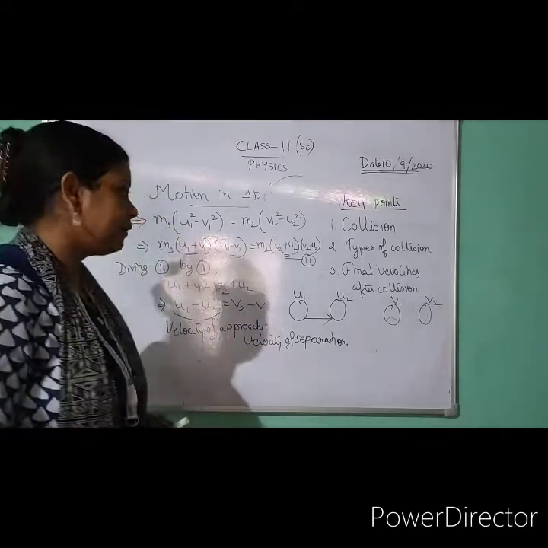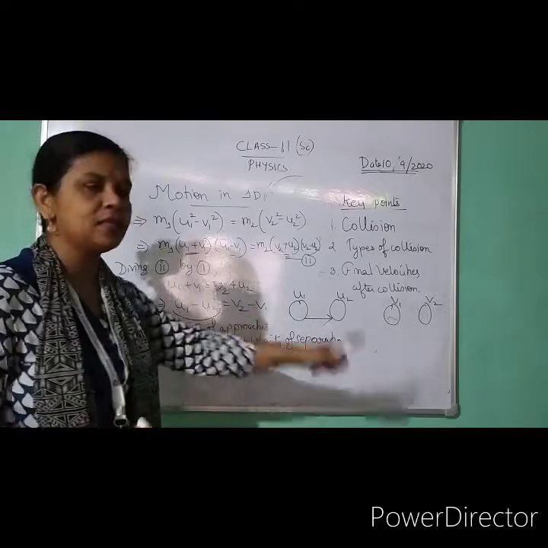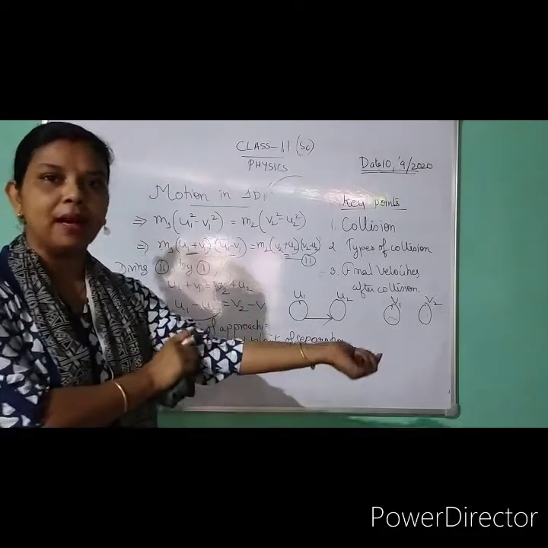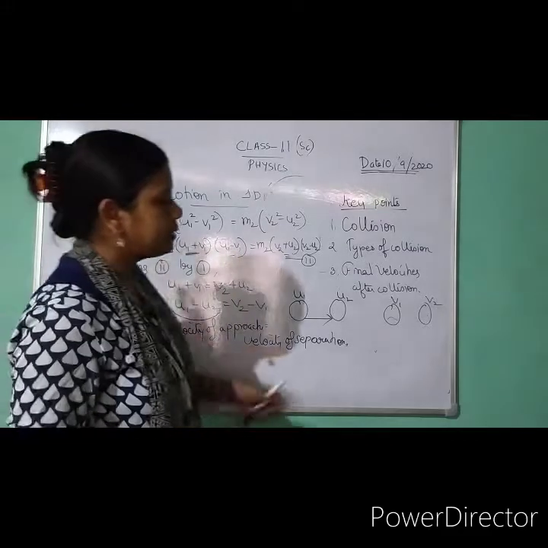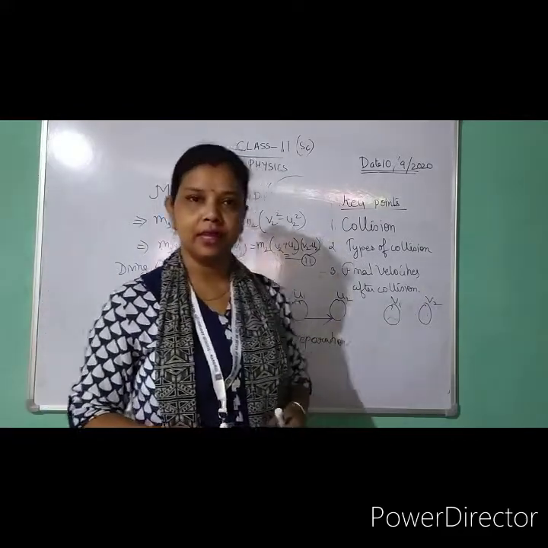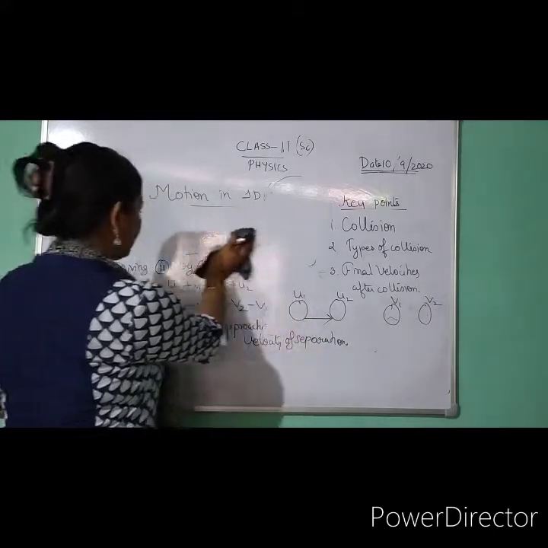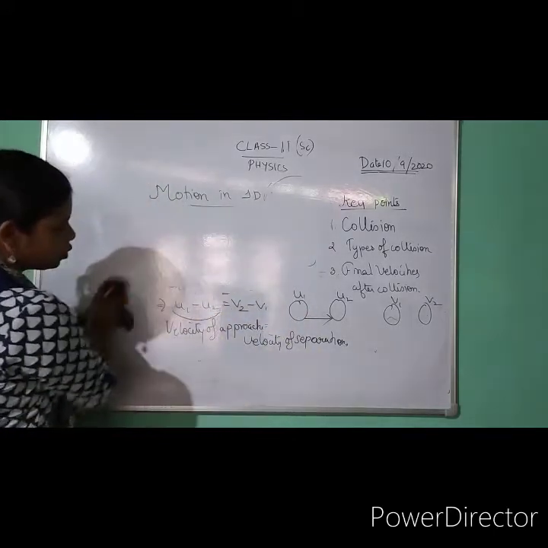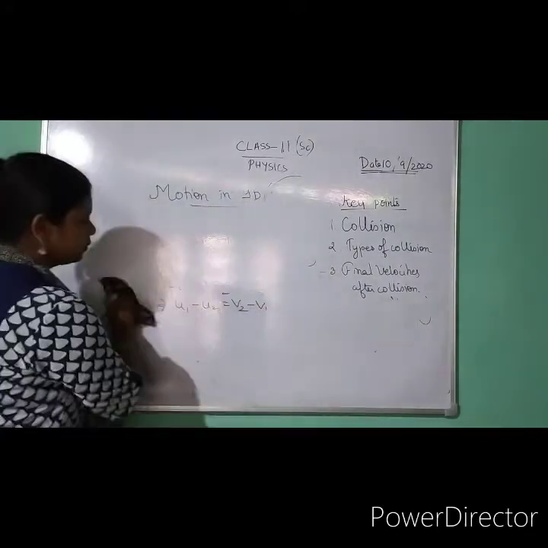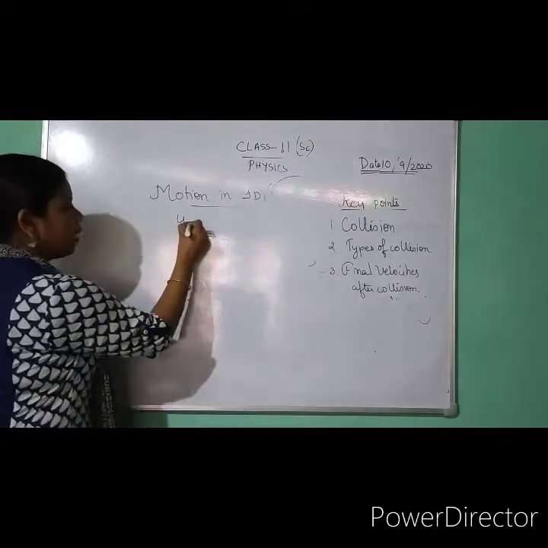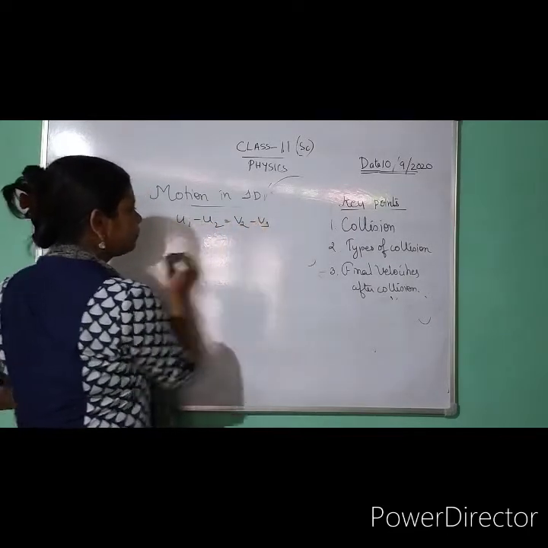So what we have concluded? We have concluded that u1 minus u2 is equal to v2 minus v1. This is not my final part. My final part is, I have to find out what is the final velocity v1, what is the final velocity v2. Done? So let's calculate the final velocity from here. So what is my final relation? I got the relation u1 minus u2 is equal to v2 minus v1.